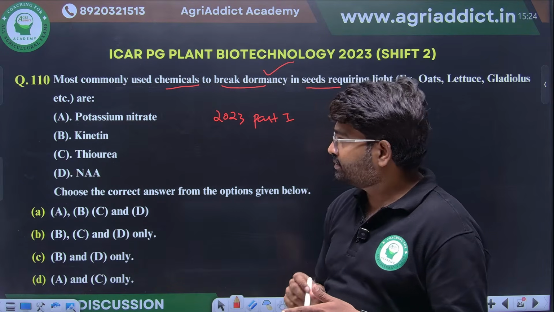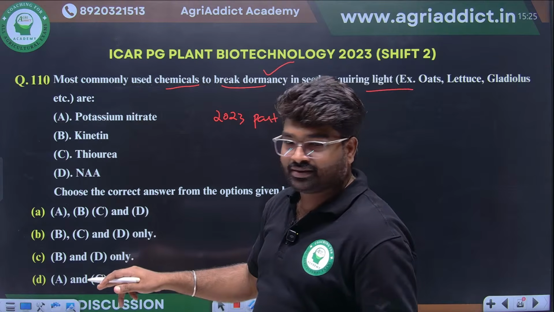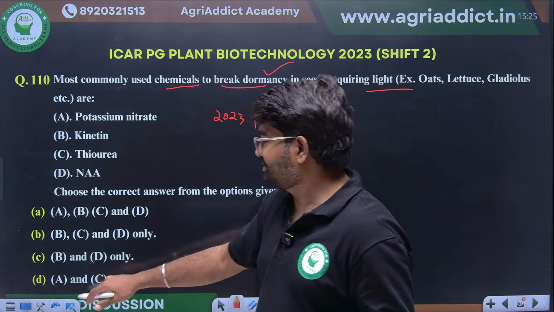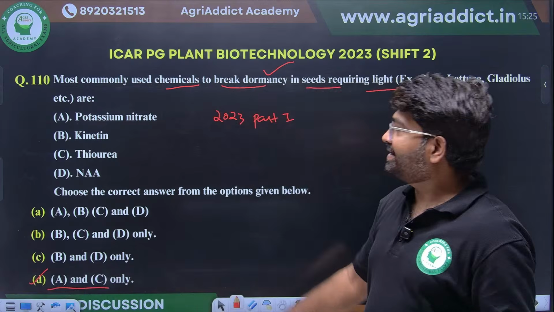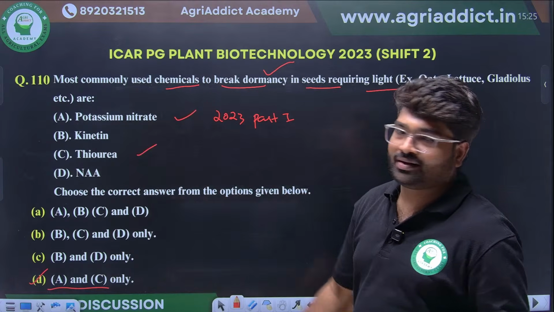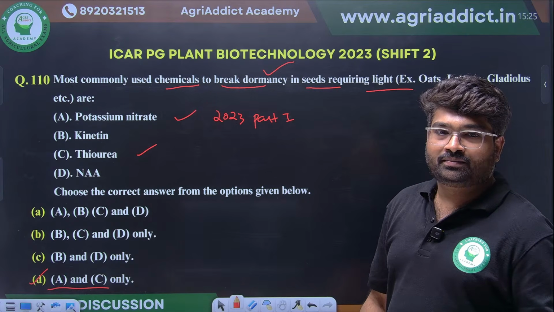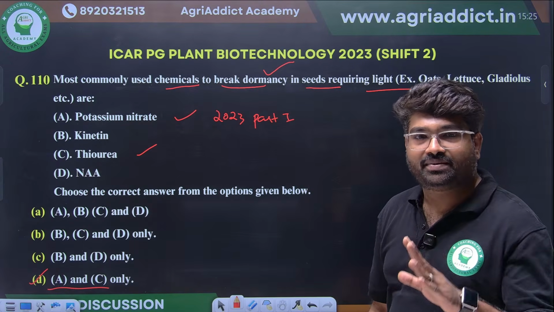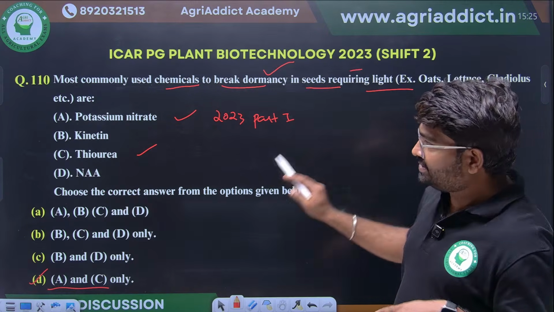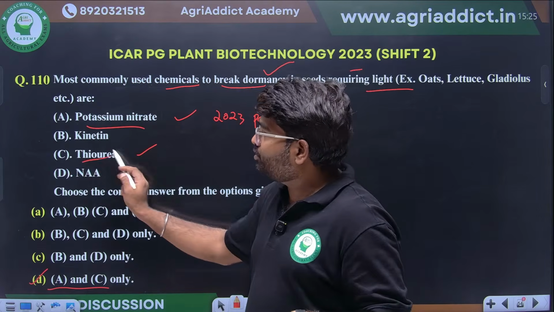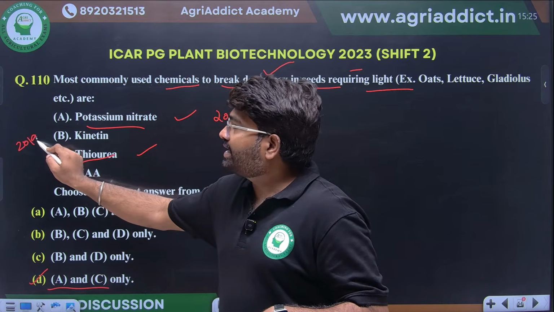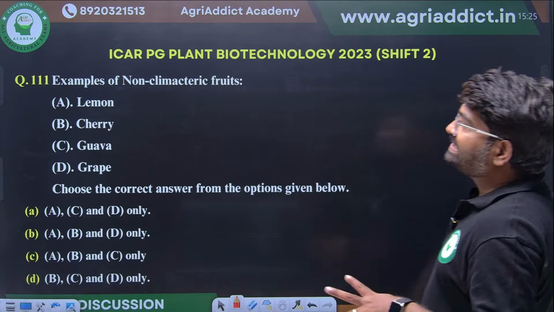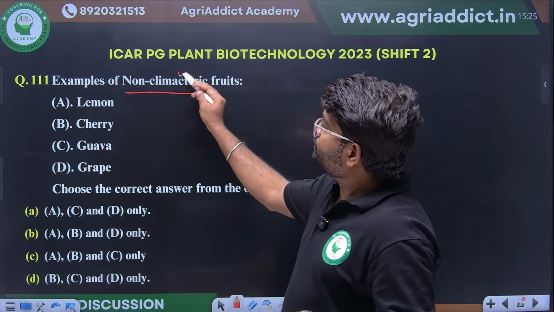A and C. Potassium nitrate and thiourea are the typical examples of chemicals used to break dormancy in light requiring seeds. In 2019 also they asked this question. Clear?